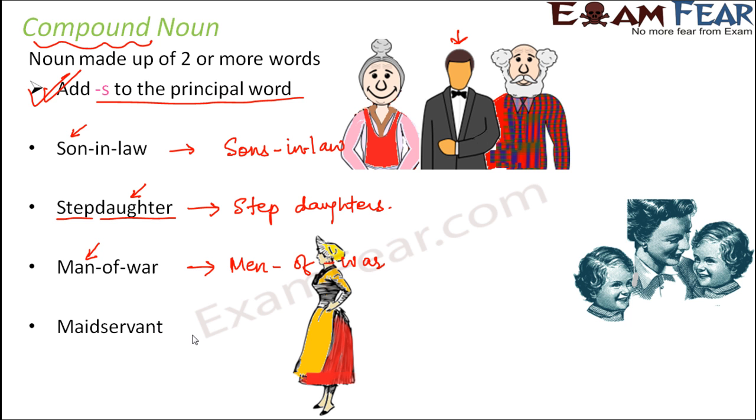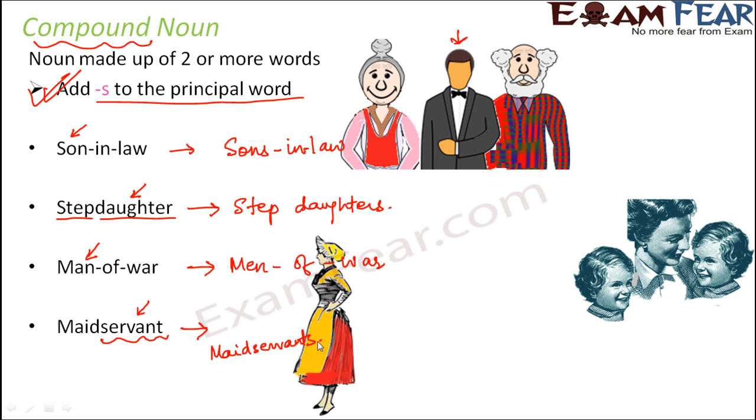Let's look at one more example, maid servant. So here, which is the principal word? Yes, it is the servant. So servant is the principal word. So when you have to write its plural, what would you do? You will write the plural of the principal word. So the plural would become maid servants.